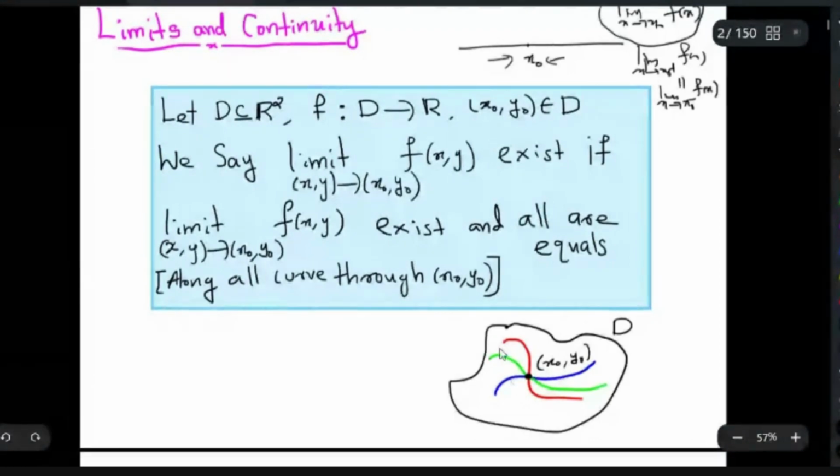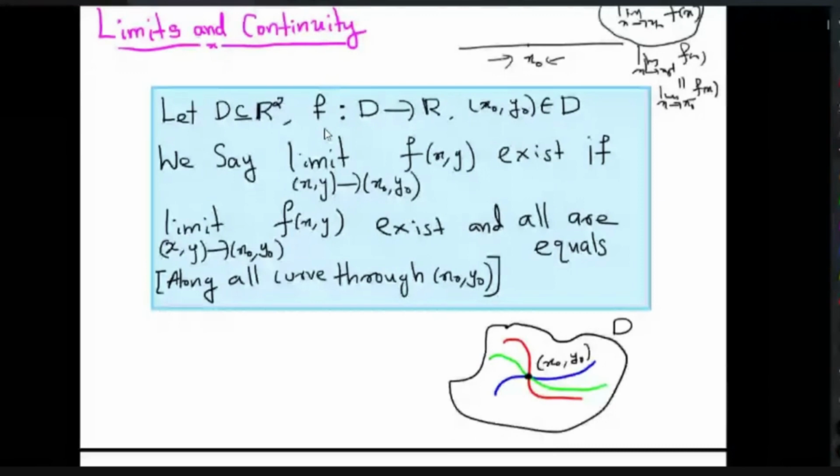We look at the limiting case along each curve. If all such values exist and are all equal, then we say that is the limit at (x0, y0), and it is denoted by this symbol.